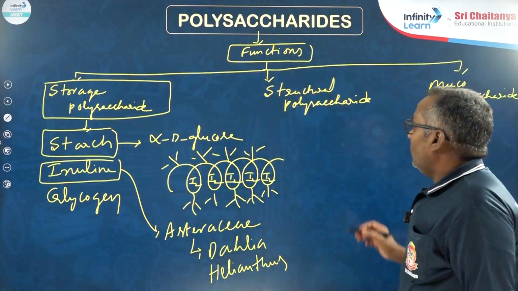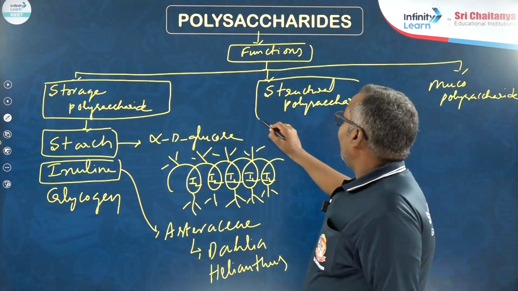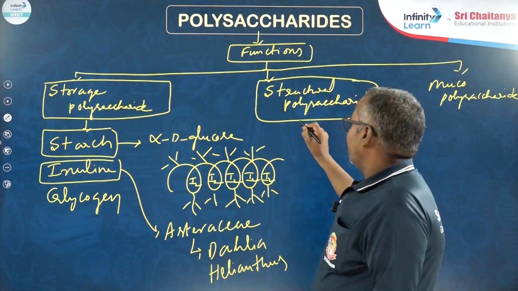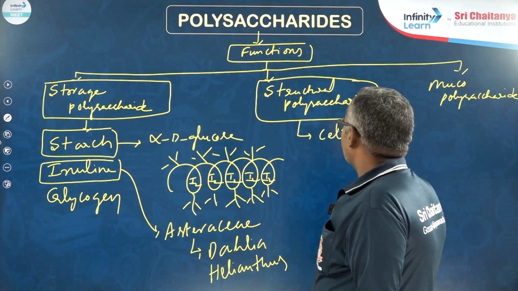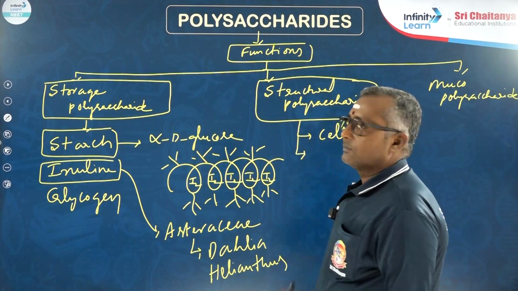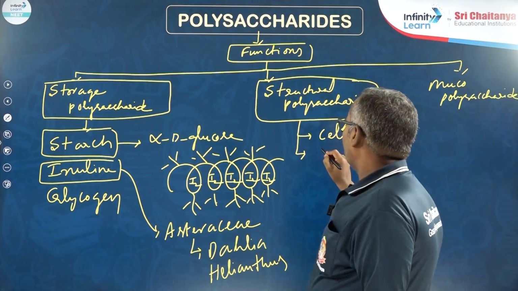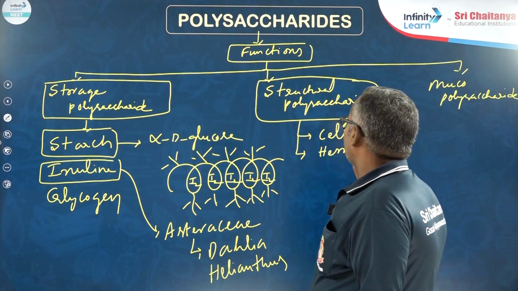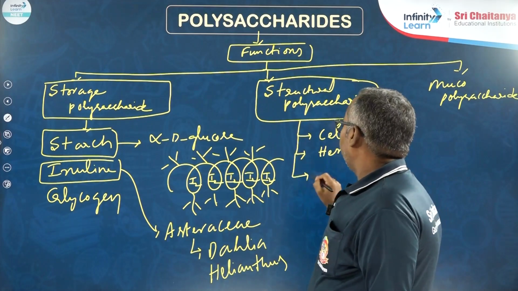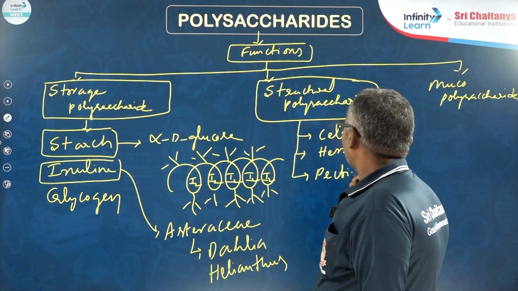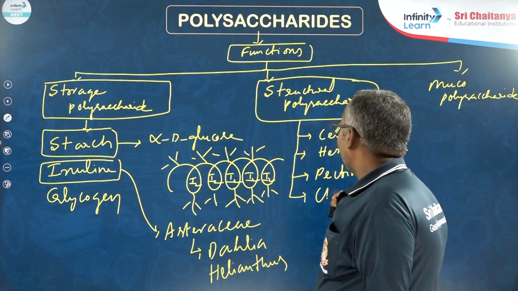When it comes to structural polysaccharides, they include cellulose, hemicellulose, pectin, chitin.